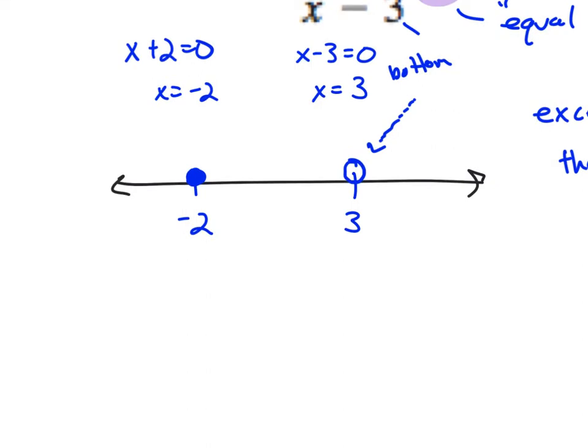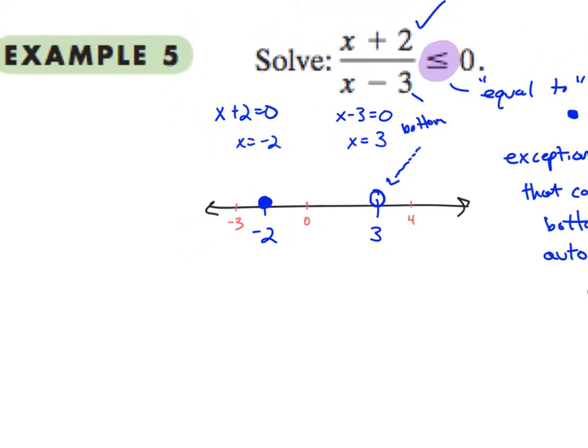Okay? Other than that, our procedure is still the same. So we're still checking values that are in between these solutions here. We're checking those sections. So I'm going to check 0, 4, and negative 3. So negative 3 plus 2 over negative 3 minus 3.